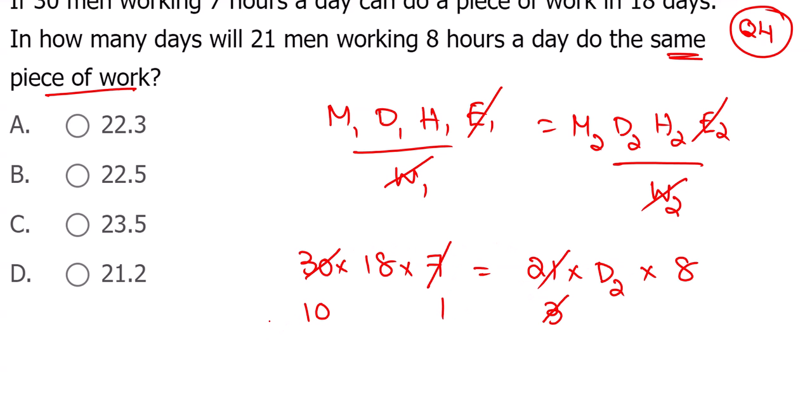So 180 divided by 8, so what do we get? 45 divided by 2, 22.5. Here 5, here 9, here it will be 2. 45 divided by 2, we get 22.5. Chain rule is a time and work related concept, time and work only. Chain rule attached.